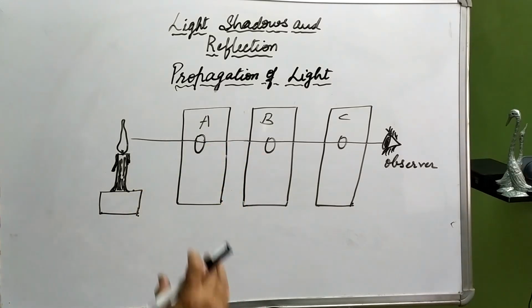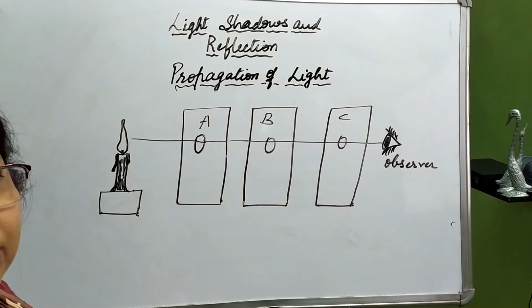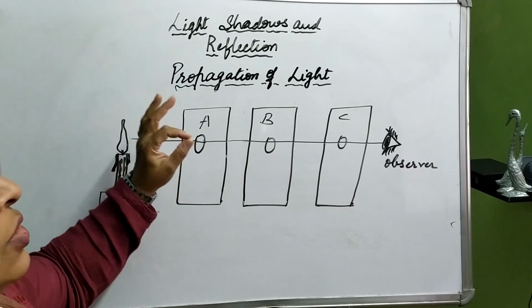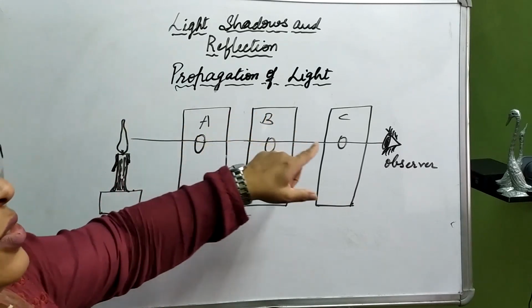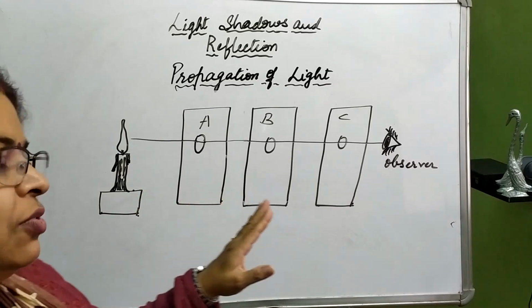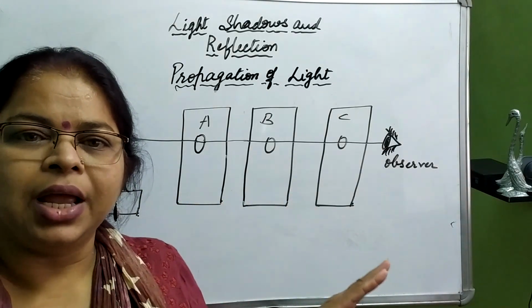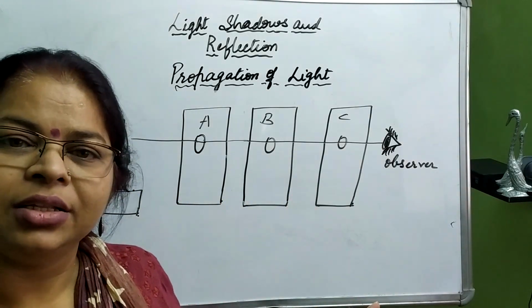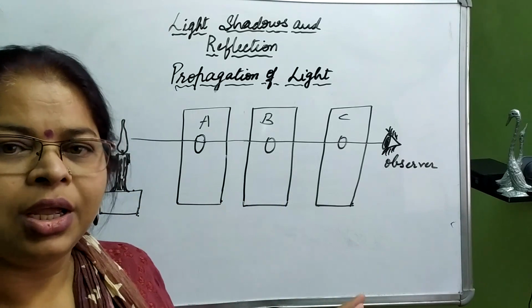This is also one of the properties of light, that light propagates in a straight line. Fine. So I hope this activity was quite interesting and will help you in understanding the concept. So go through it from the book.